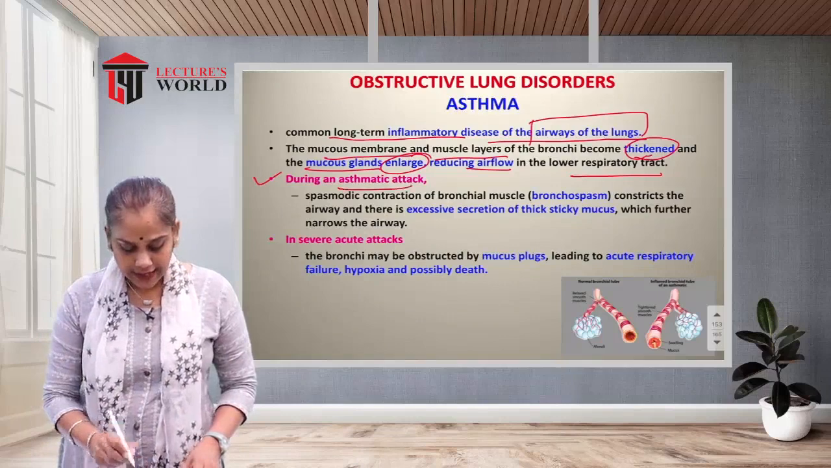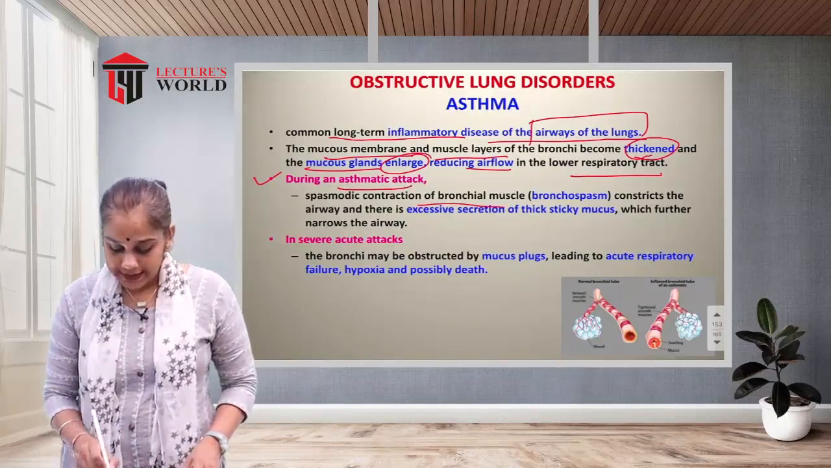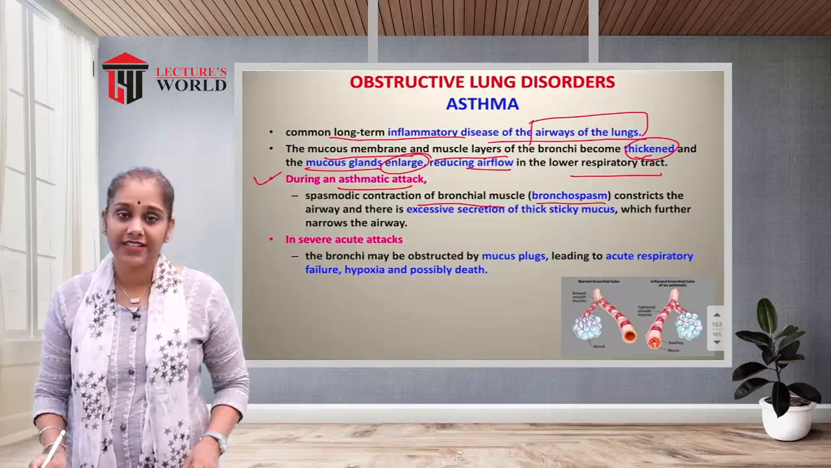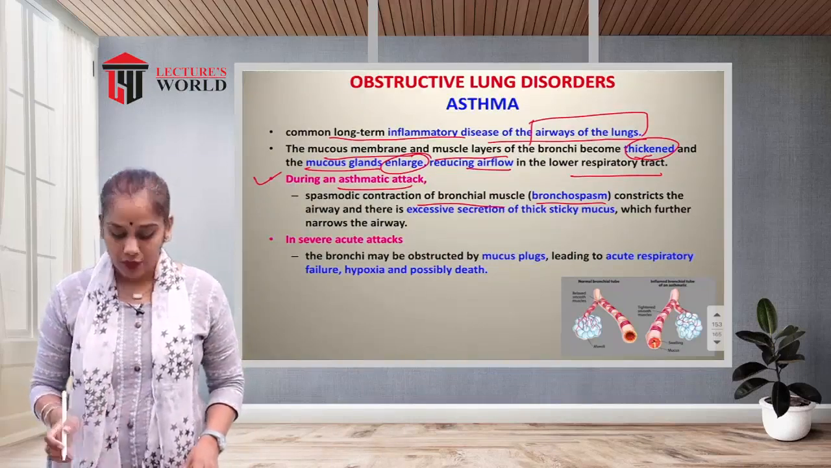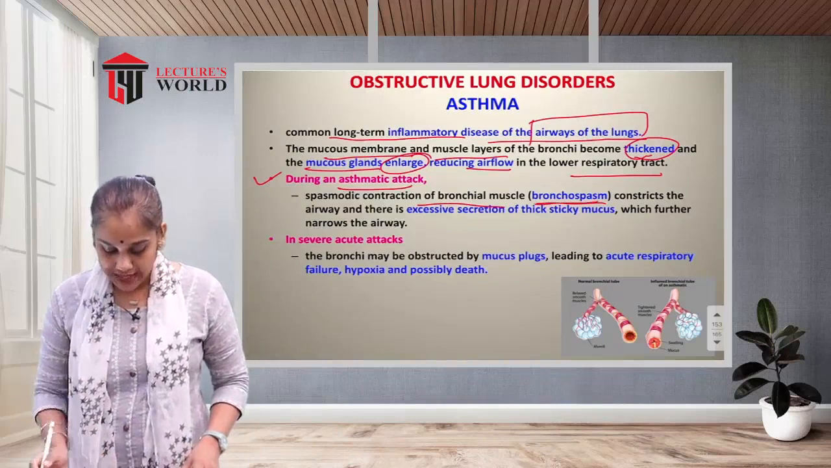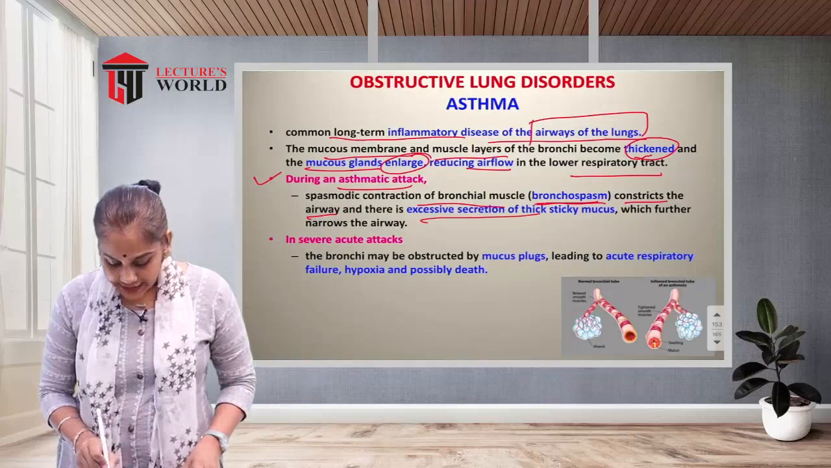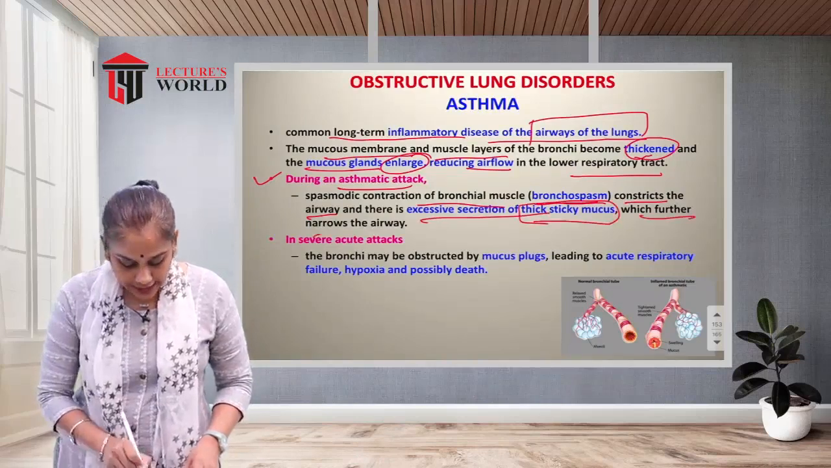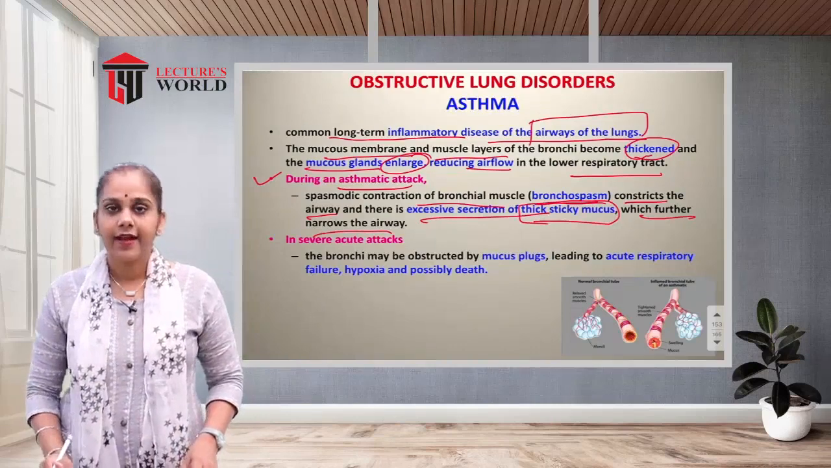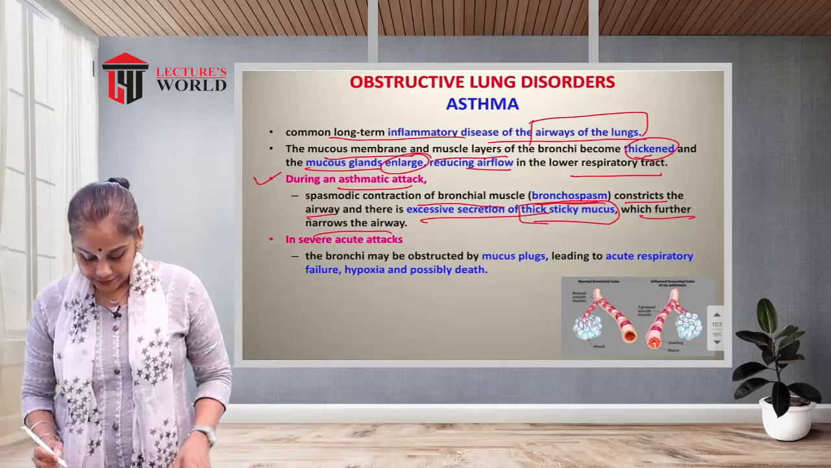During the asthmatic attack, there is spasmodic contraction of the bronchial muscle, which is known as bronchospasm, which constricts the airway. There is excessive secretion of thick sticky mucus, which further narrows the airway. At the time of the asthmatic attack, you can see the figure.